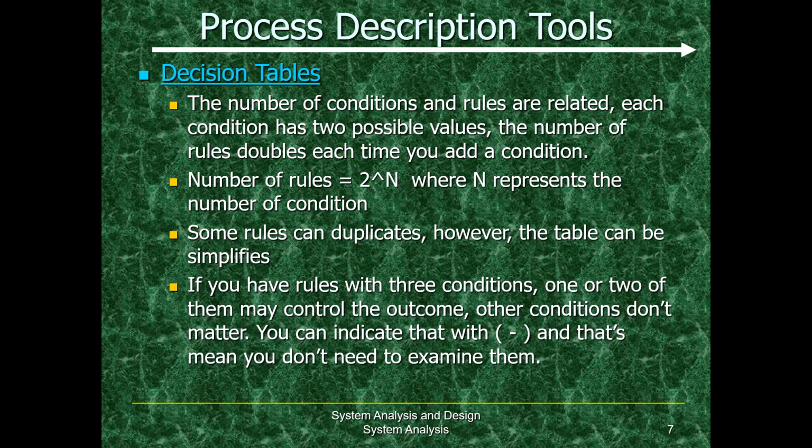For example, if we have rules with 3 conditions, 1 or 2 of them may control the outcome. The other conditions don't matter, so that condition we indicate as minus, and that means we don't need to examine them. That means if condition 1 and 2 fail, the third condition doesn't need to be examined, because the third condition depends on condition 1 and condition 2.